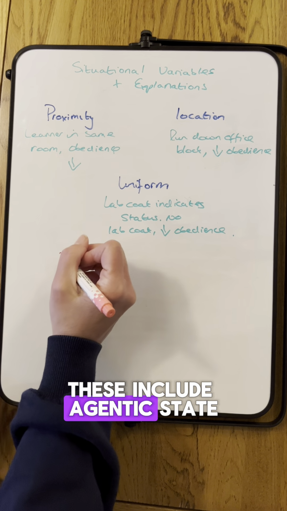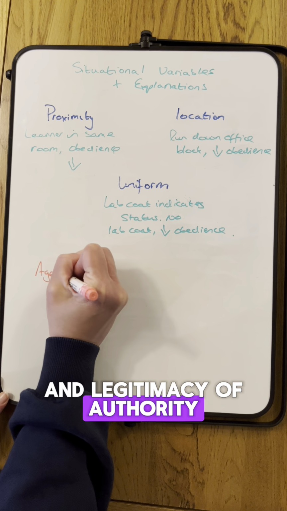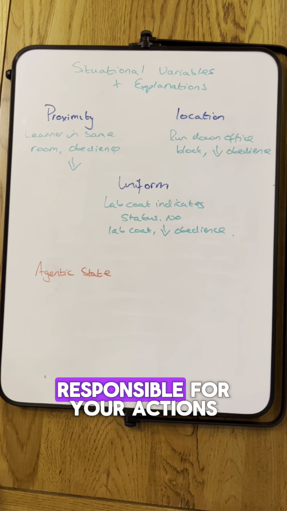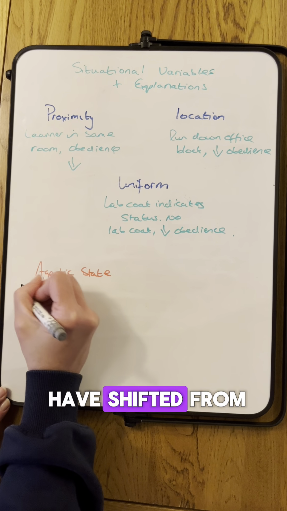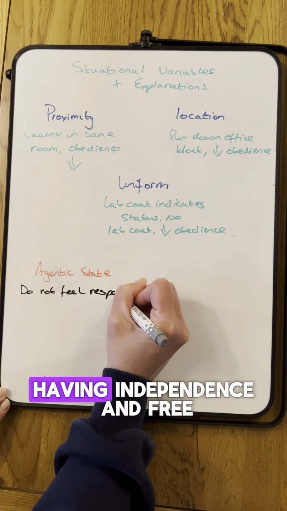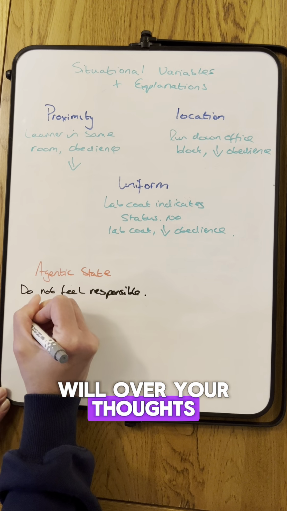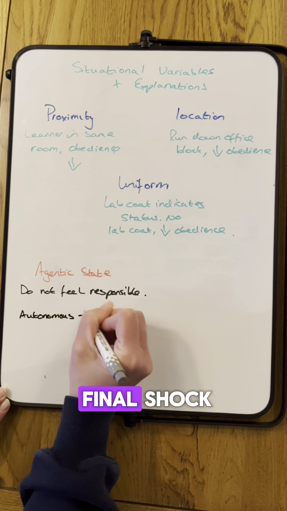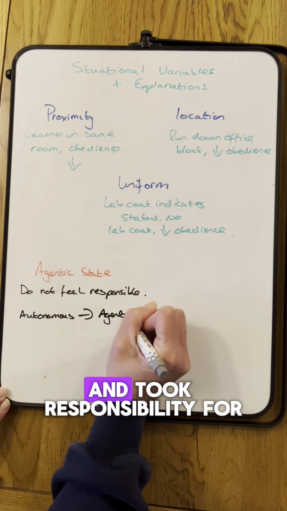That brings us to our situational explanations for obedience. These include agentic state and legitimacy of authority. Agentic state is when you obey orders of an authority figure and do not feel responsible for your actions. This is because you have shifted from an autonomous state to an agentic state. Autonomy meaning having independence and free will over your thoughts and actions. In Milgram, the participant didn't feel responsible for administering the final shock as the experimenter was present and took responsibility for that action.